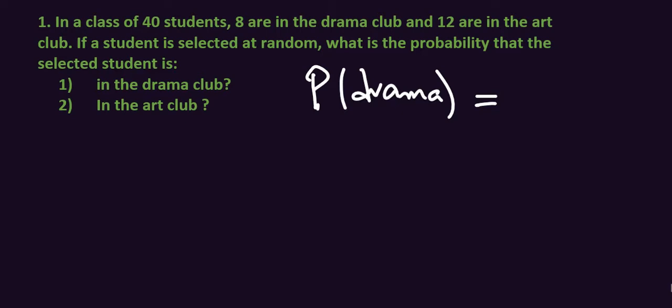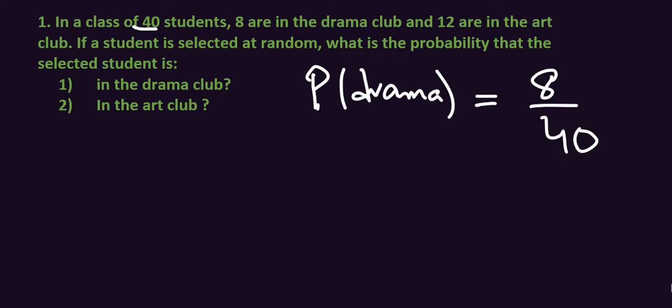The probability formula, as I also taught you in previous lectures, is favorable outcomes upon total outcomes, and total students are 40.